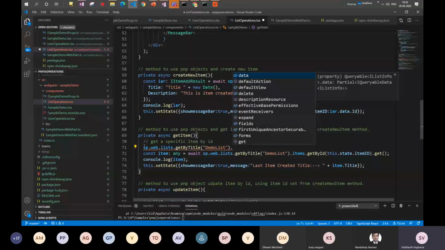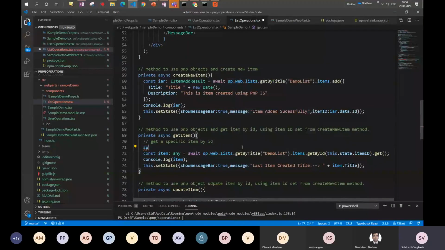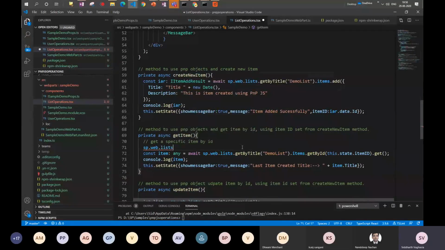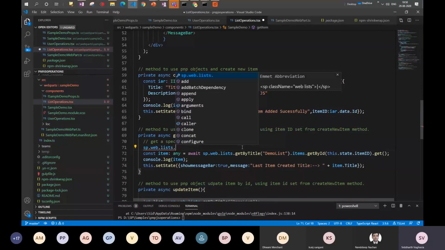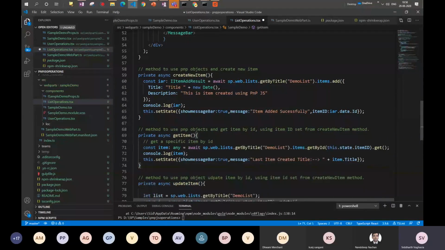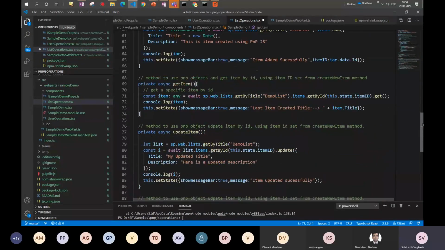So if you start typing the command like sp.web, it will give you the web method. Then if you say list, it will give you the list. Then it will give you all the methods and properties which are available. So if you say get by title, it will say get by title. If you want to get the list by ID, it will get the list by ID. So IntelliSense can be our friend at times, and we don't need to kind of remember all the syntax which is available.